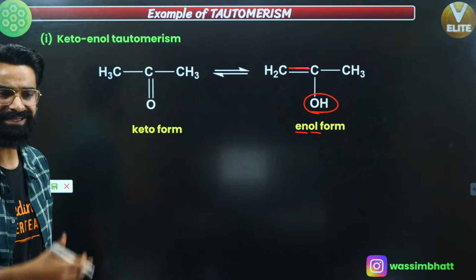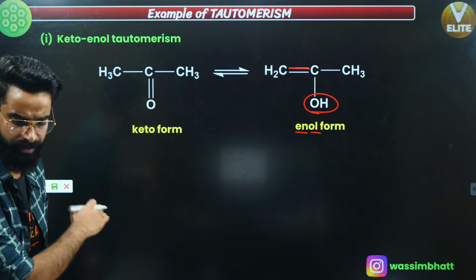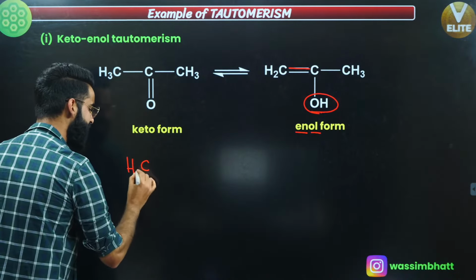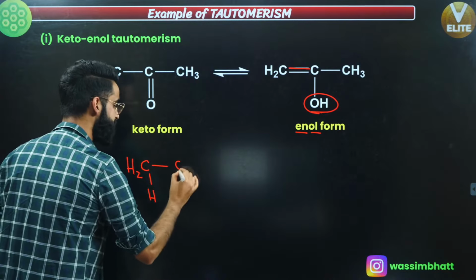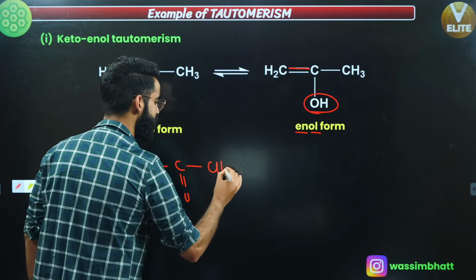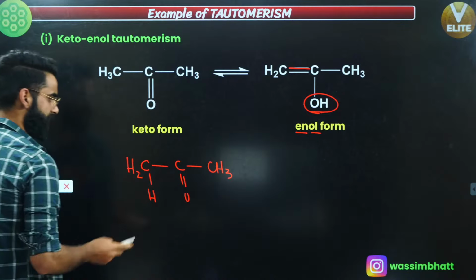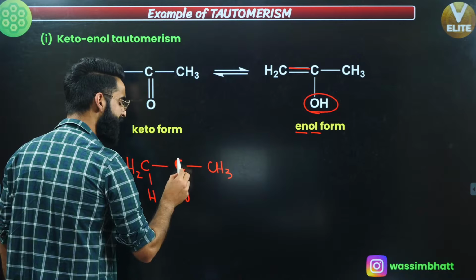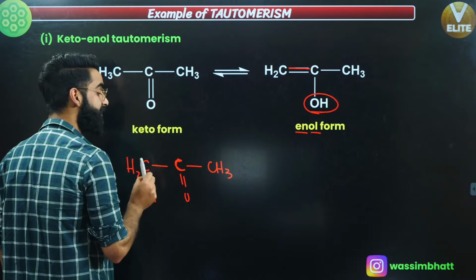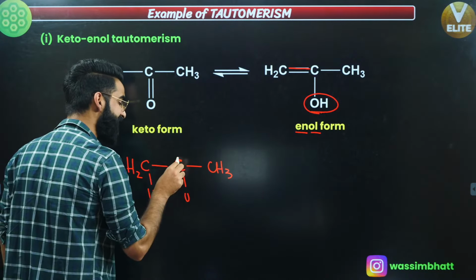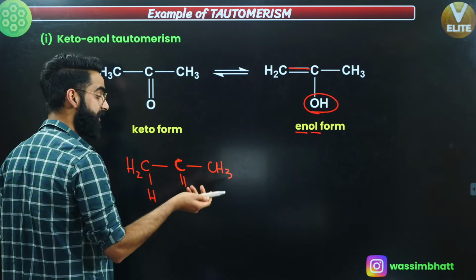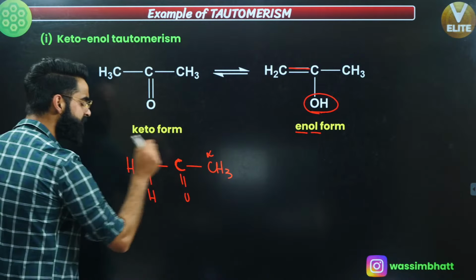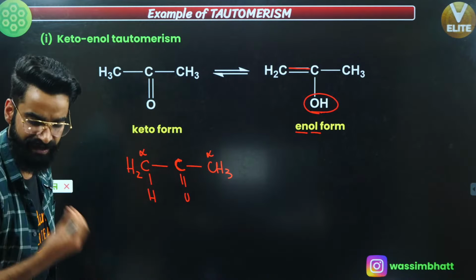So how do we get enol from the keto form? Let's check that. This is something which I told you a few minutes back as well. I'm writing this as CH2H, and this is going to be C, double bond O, and this is going to be CH3, right? Now what is going to happen first of all? See, this is an sp2 hybridized carbon. The sp3 hybridized carbons attached to this sp2 hybridized carbon are called alpha carbons. So this is alpha carbon, this is alpha carbon, right? And the hydrogens attached to the alpha carbons are called alpha hydrogens.